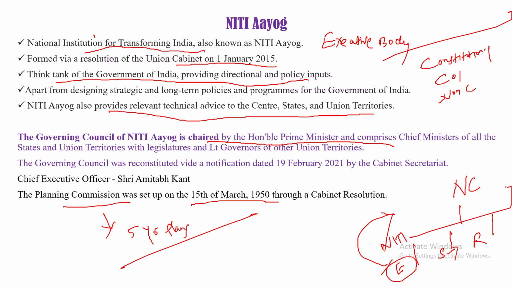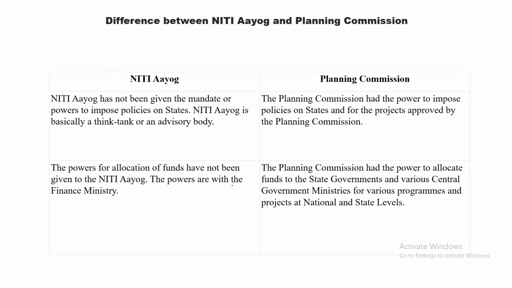The Governing Council was reconstituted by a notification on 19 February 2021 by the Cabinet Secretary. And at present, who is the CEO? He is none other than Sri Amitabh Kant, an IAS officer.